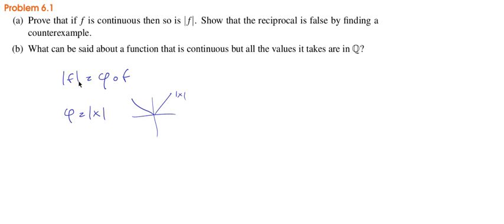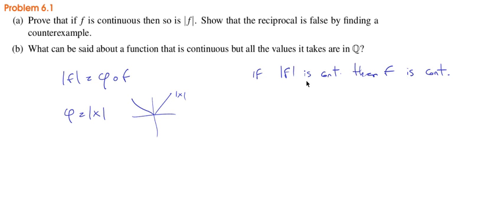That's what the absolute value of f is. You could try to prove this by saying that the only point of discontinuity that you can think of is when f changes sign. But then you could compute the limits when x goes to that point from the right and the left, and you would find that the values of the absolute value of f are always the same, which is actually 0. So now the reciprocal is false: if the absolute value of f is continuous, then f is continuous? We show this false by finding a counterexample.